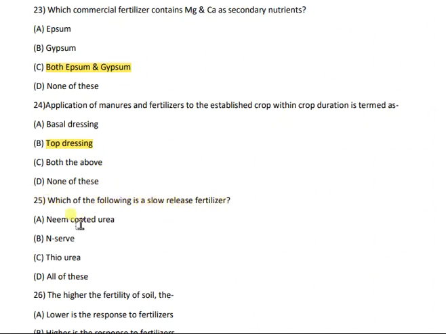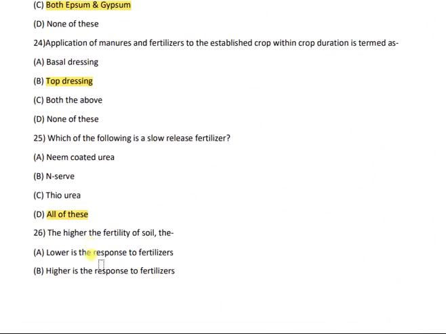Then question number 25. Which of the following is a slow release fertilizer? Neem coated urea, N-Surf, thiourea or all of these? So the correct answer is all of these. All of these are included as slow release fertilizers: neem coated urea, N-Surf and also thiourea.